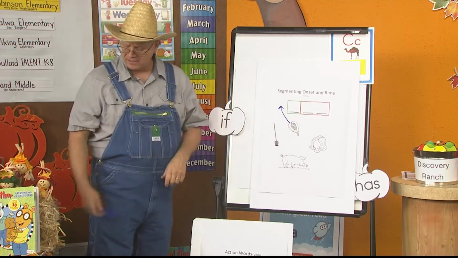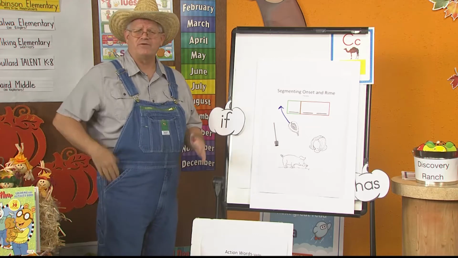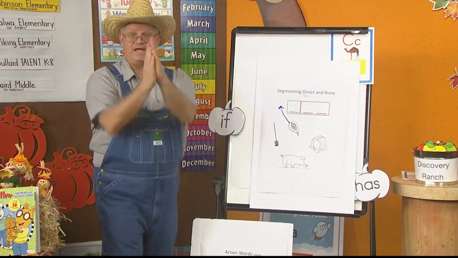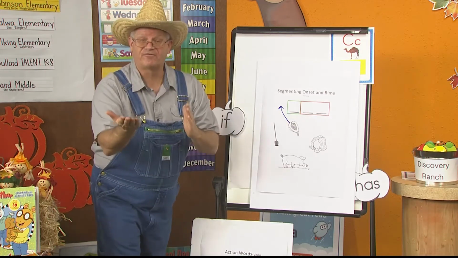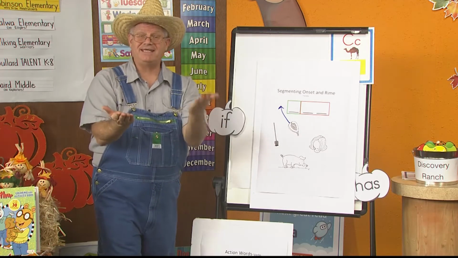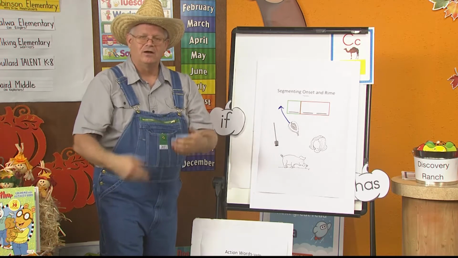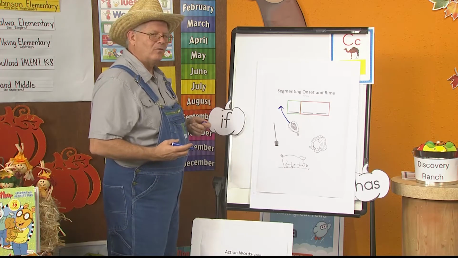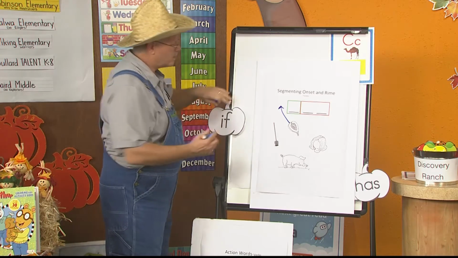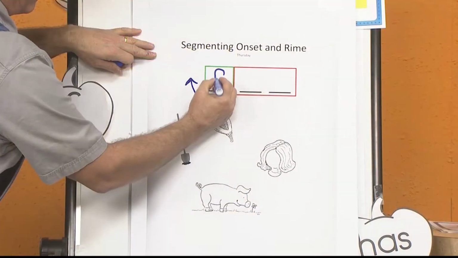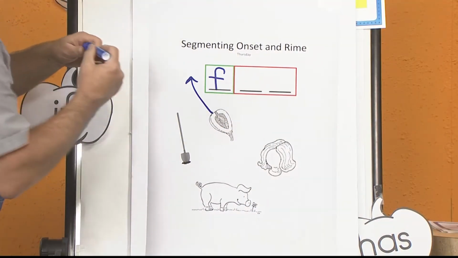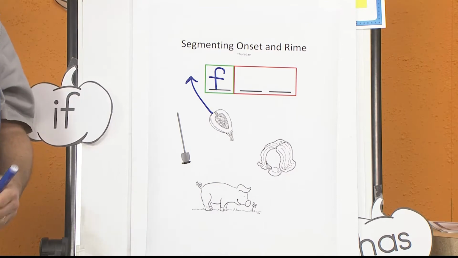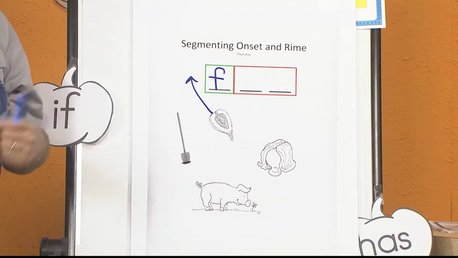That's a fig. Can you do the onset and rhyme of fig? Let's do it together. You ready? Fig. What's the onset? And what's the rhyme? Ig. Right. Okay. So the onset was what letter is that? Right. F is for F. And what was the rhyme? The rhyme was ig.